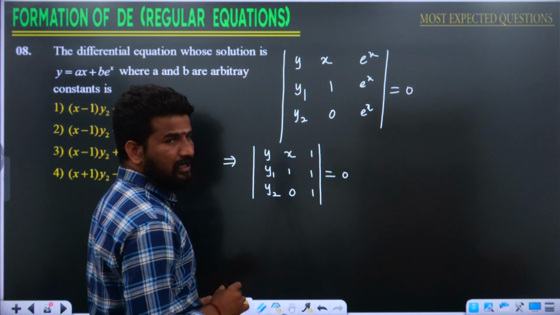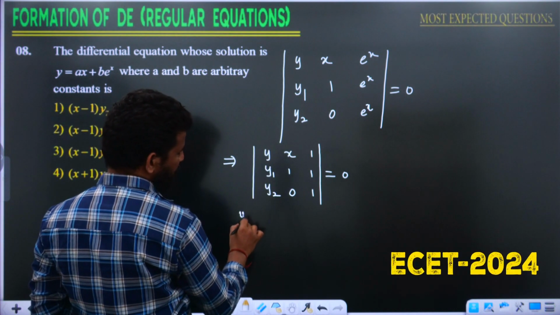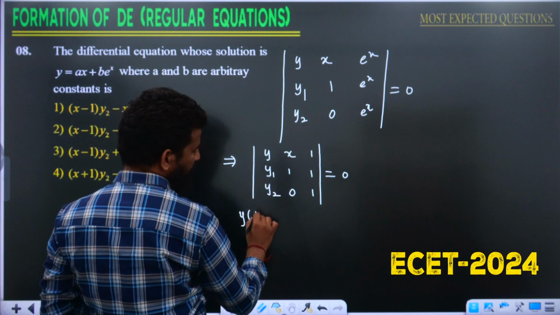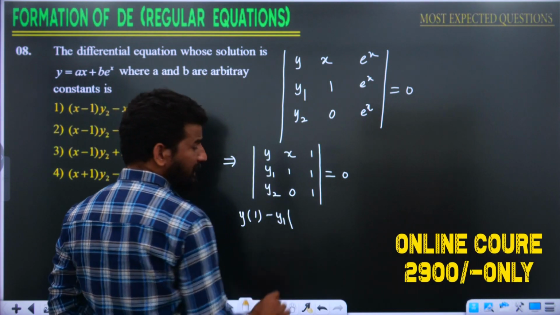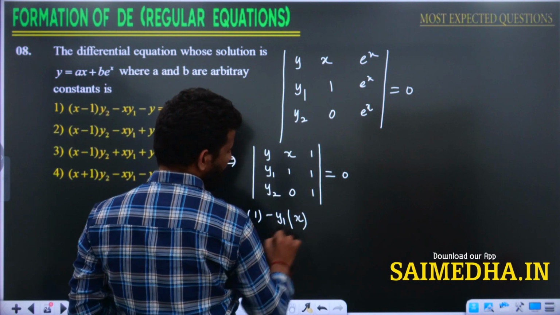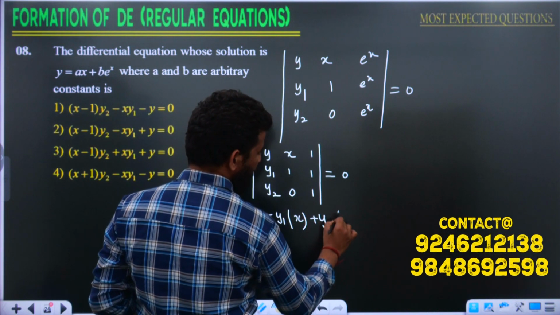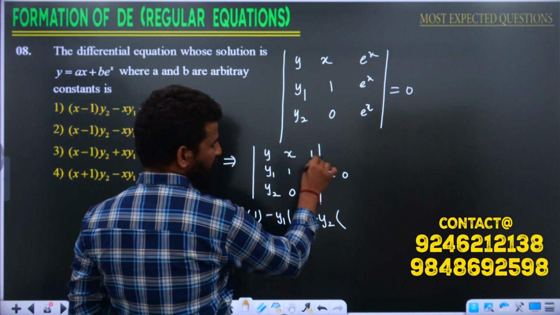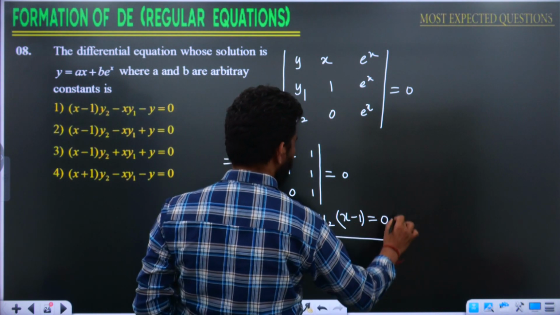Let me write the determinant value. Firstly, with respect to first column, y into 1, next minus y1 into x, plus y2 into x minus 1 is equal to 0. That's it. This is going to be our answer.